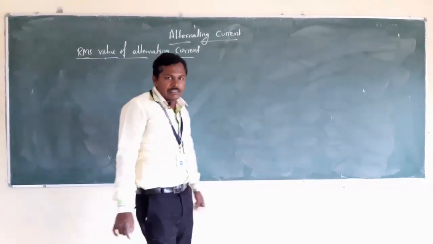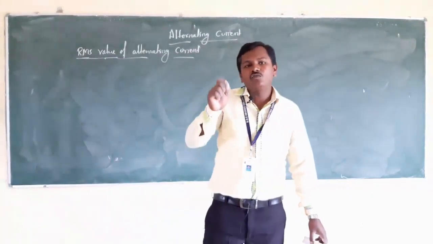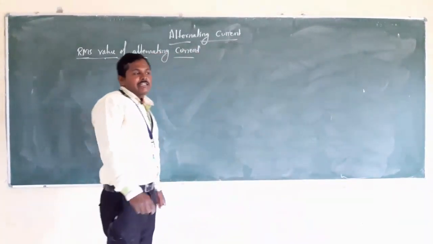Next, the RMS value of alternating current, the root mean square value of alternating current.